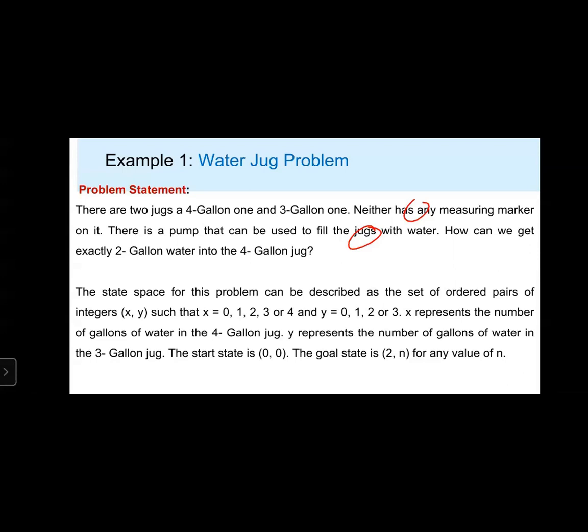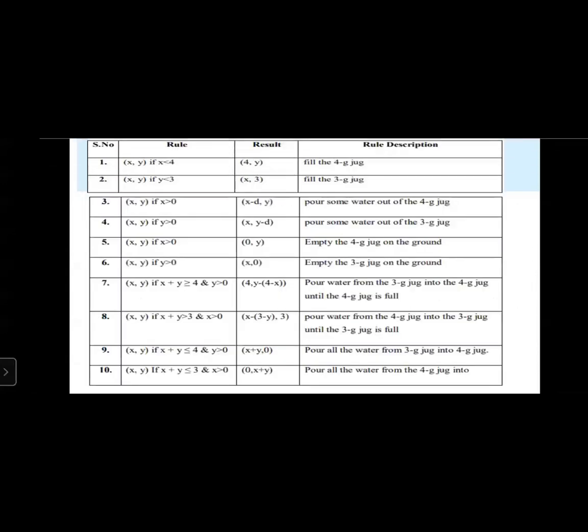We have different production rules for solving the given problem. Rule 1: (x, y), if x is less than 4, then (4, y), which means fill the 4-gallon jug.